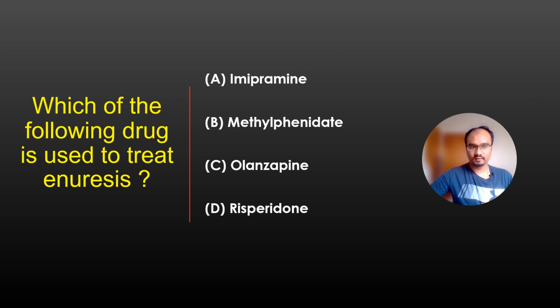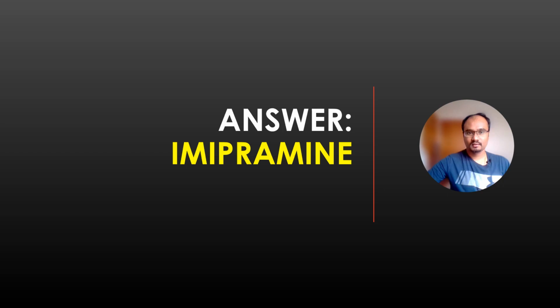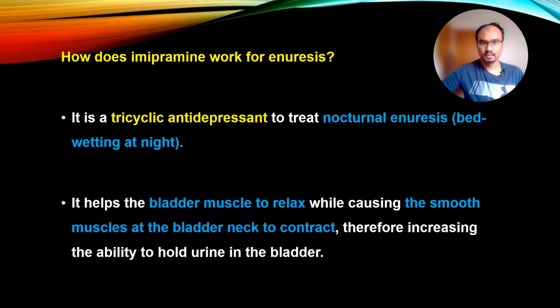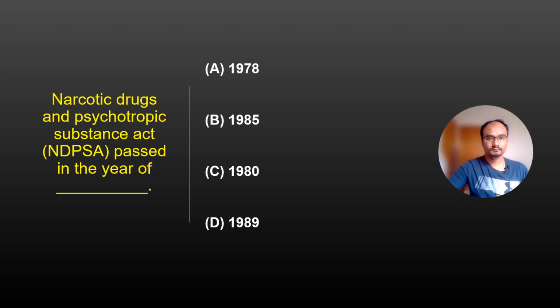Which of the following drug is used to treat enuresis? And the options are imipramine, methylphenidate, olanzapine, risperidone. And the correct answer is imipramine. So how does imipramine work on enuresis? It is a tricyclic antidepressant used to treat nocturnal enuresis or bedwetting at night. It helps the bladder muscle to relax while causing smooth muscles at the bladder neck to contract, therefore increasing the ability to hold the urine in the bladder. Let's go to the next question.